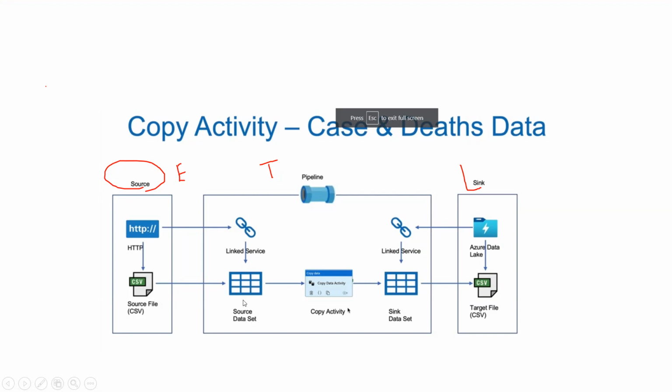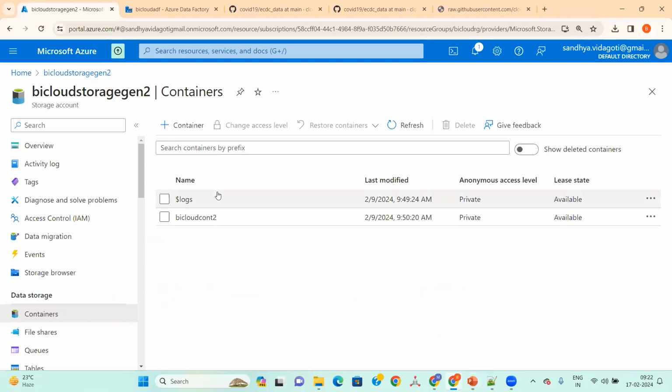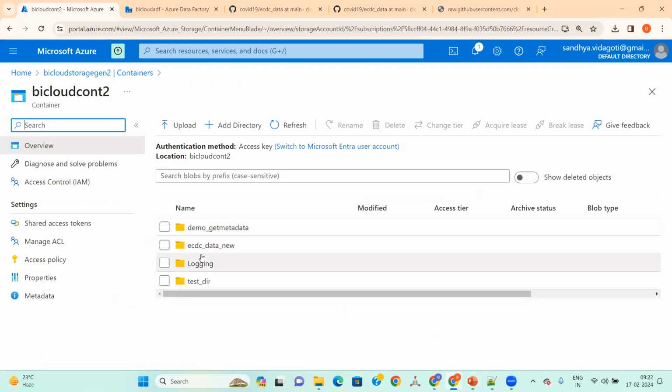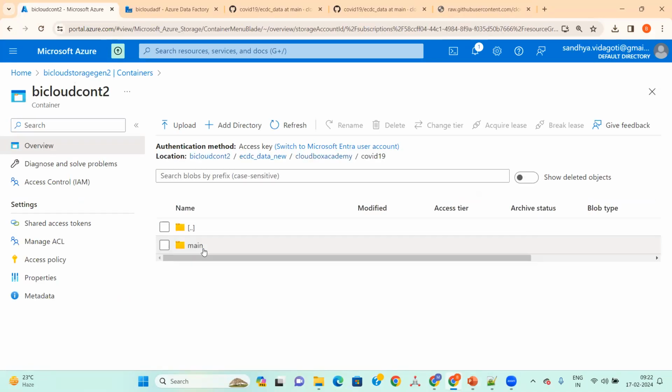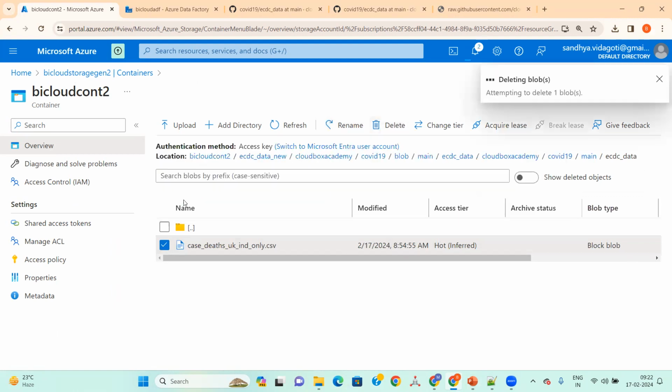We need to create two data sets. One is the source data set, and the other one is the target data set. The target in our case is ADLS Gen 2. The source in our case is the HTTP connector, right? And we are loading it into the Azure data lake in folder format. See, this is the target CSV file. Are we good? So this is the one. I'll just delete this file, okay? So that will place the file there.